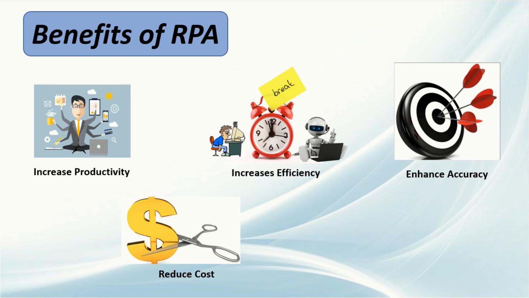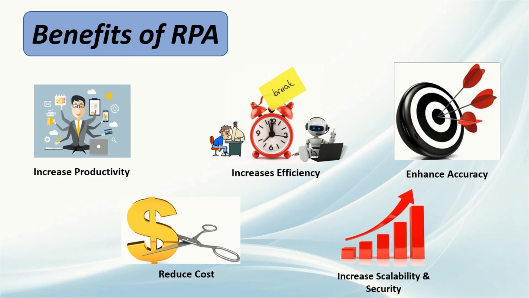Fourth, reduced cost. As I told you before, the bot is faster, more efficient and more accurate than humans. So in place of a human employee, we can use a single bot which will work 24/7 without getting tired, which can help in reducing the company's expenditure, which they use to spend on n number of employees, and make the company profitable. Fifth, increased scalability and security. We can scale the performance of the bot according to our needs. Also, as there is no human intervention, there is very little possibility of a breach of confidential data, which means our company's security is enhanced.